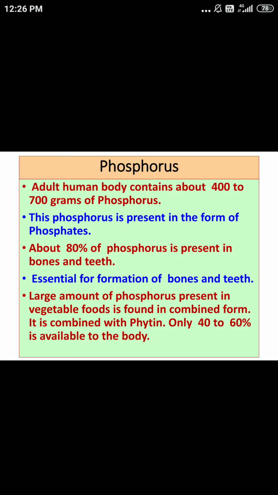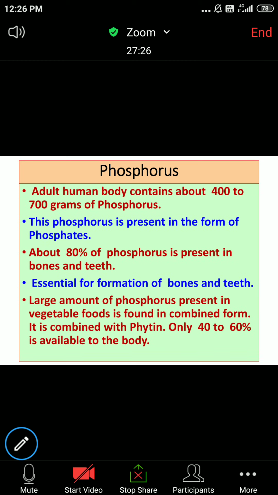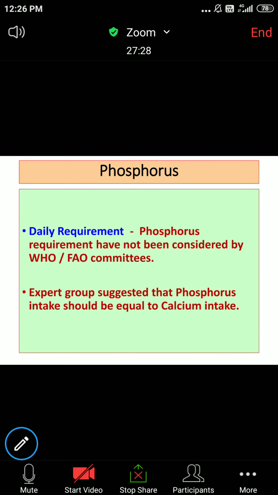So the combined form of phosphorus in the form of phytin is present in vegetable foods. That is the additional point to know as far as absorption of phosphorus is concerned.